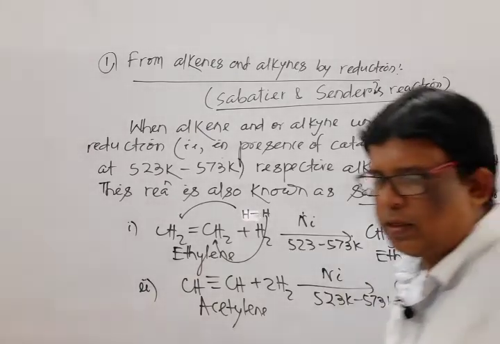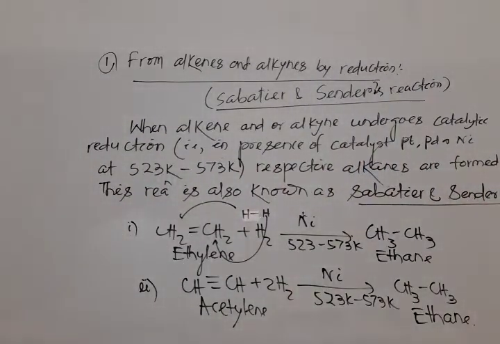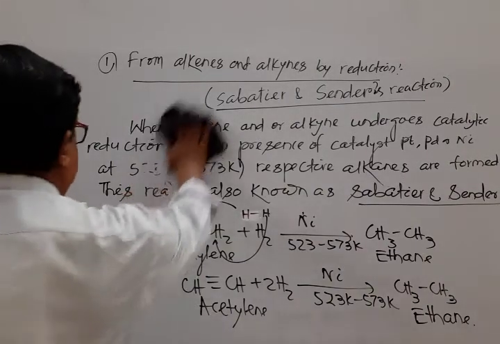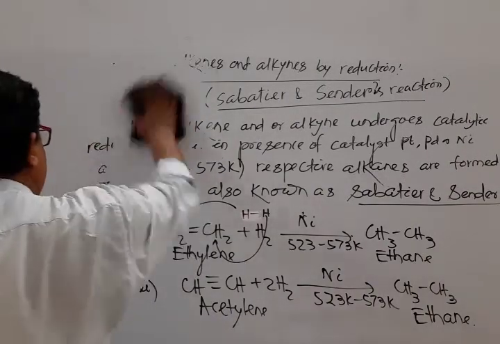Okay, so next move to the second method, that is from alkyl halide. Second method, from alkyl halide.